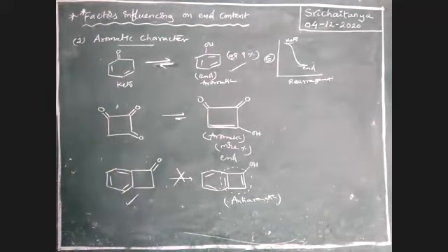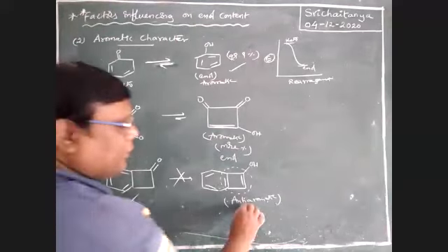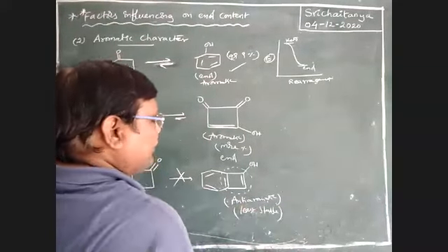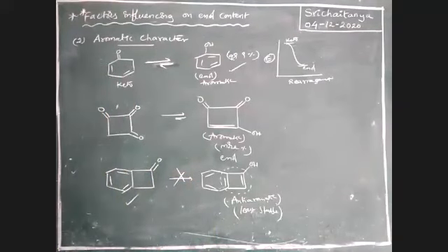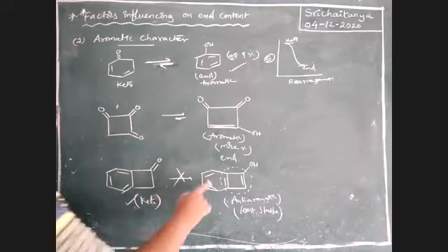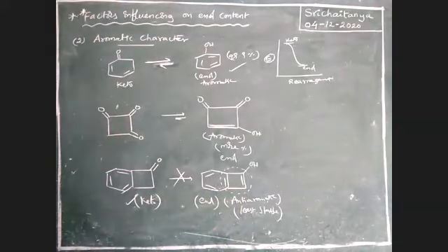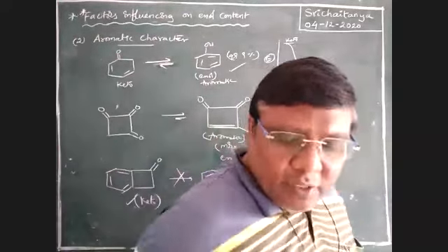Here, keto form is most stable. Anti-aromatic, least stable. That's why this reaction is almost not possible. Here, keto form predominates. That means in this case, keto form is major, enol form is almost negligible. Here, enol percentage is very, very less. Okay, please take these 2 note points. This is controversial reactions.